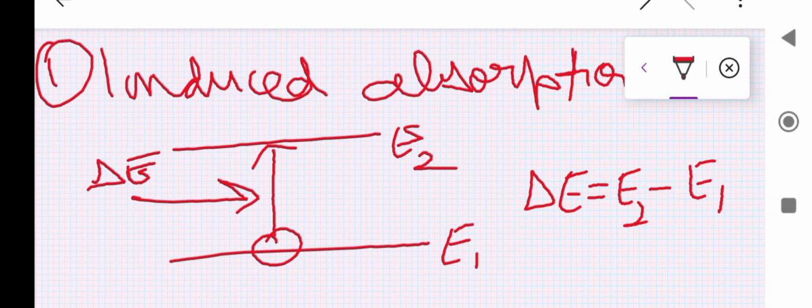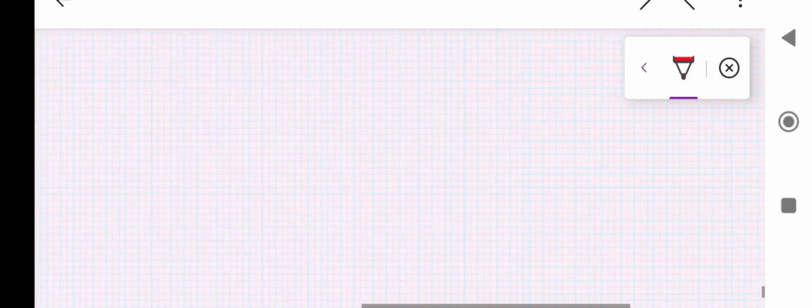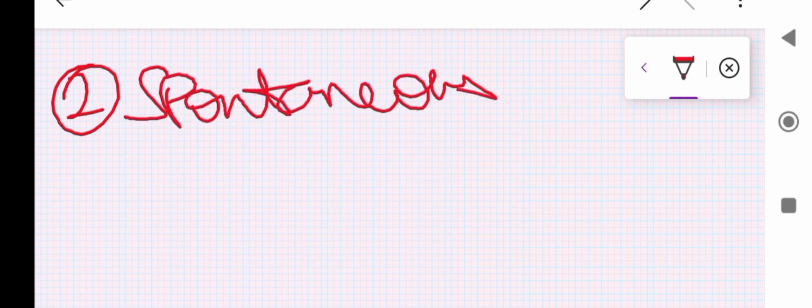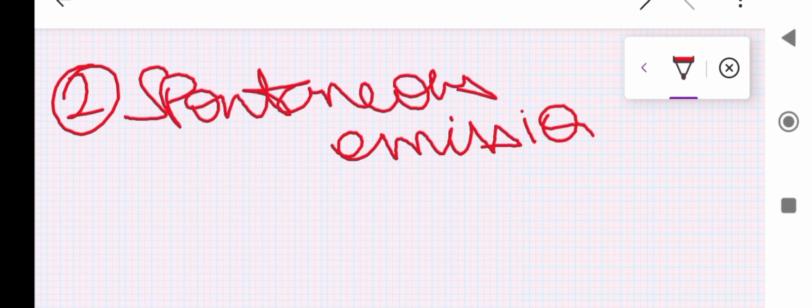And the electron tends to stay in the ground state. That's why we have to excite it to make it go to the excited state. And here also it won't stay there permanently. The lifespan is only 10 to the power minus 8 seconds. Coming to the next one, which is spontaneous emission. Absorption, that much only.